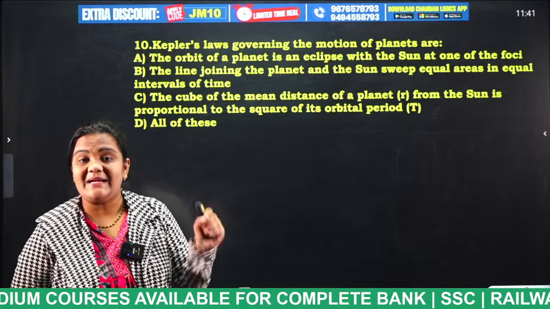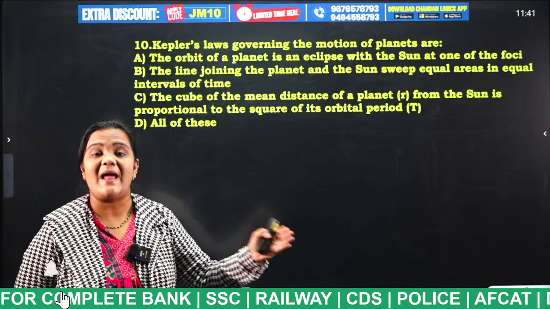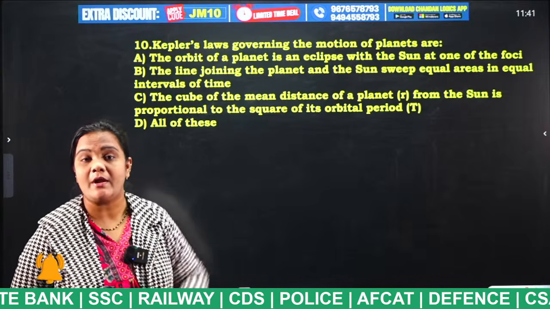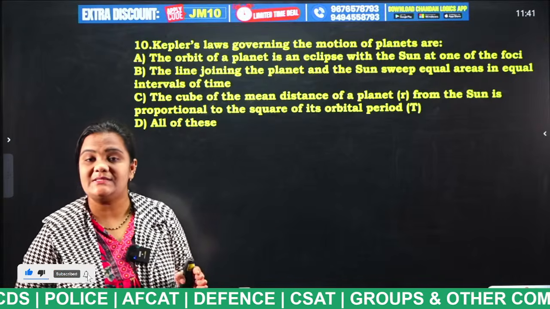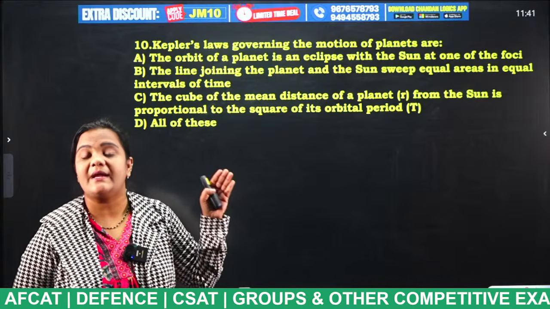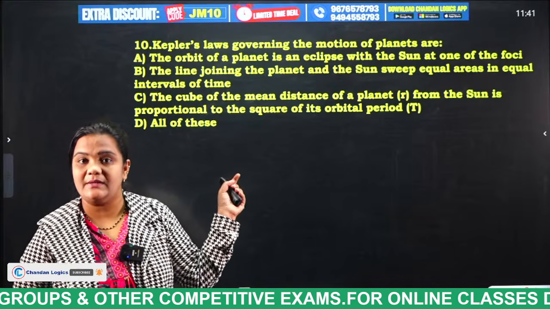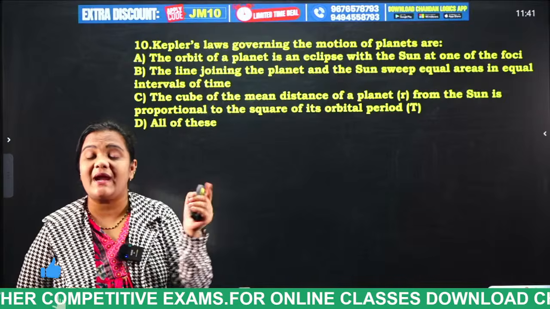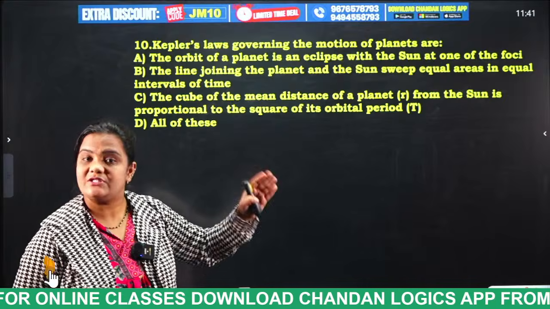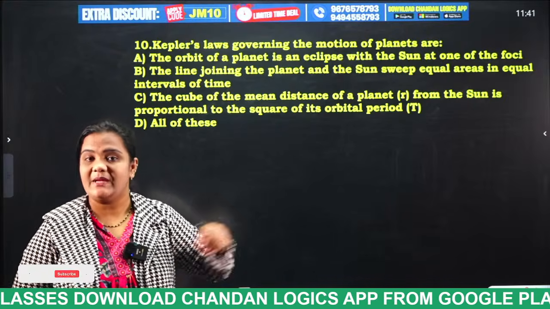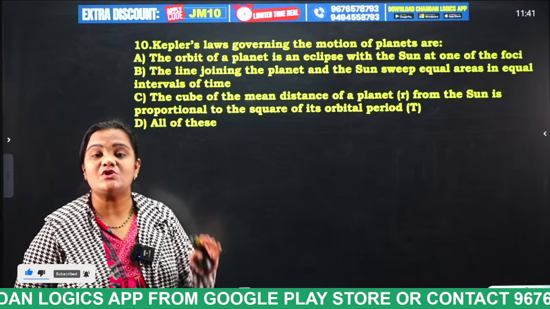The planets are revolving around the sun in an elliptical orbit. The second law says that if we draw an imaginary reference line from the sun to any planet, it sweeps equal areas in equal intervals of time. The second law of Kepler is also known as the law of areas. And the third law is known as the law of time period.